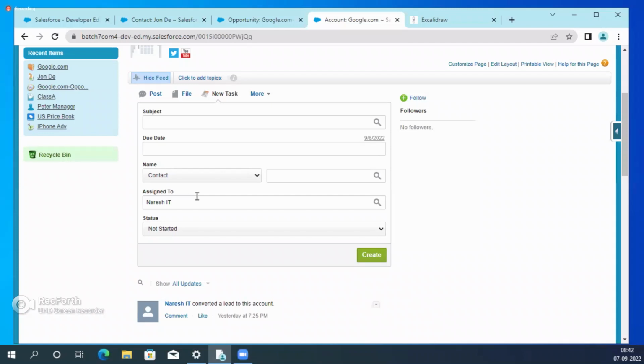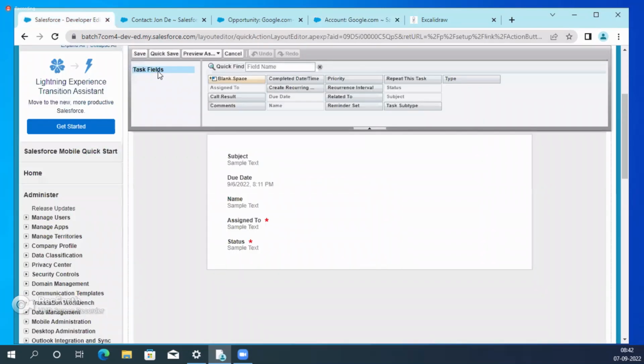So that is the problem we face in real time. If you don't know the concept, if you don't know the subject, we assume we concentrate on only one way: new task is a global action, we go to the new global action, click on the page layout and remove that. But if you don't have the subject knowledge, we don't know how many objects this task's impact will reach. So your task is done, but because of your change, it impacts so many other objects. The contact object no longer has related to, but the client requires it in the contact object.